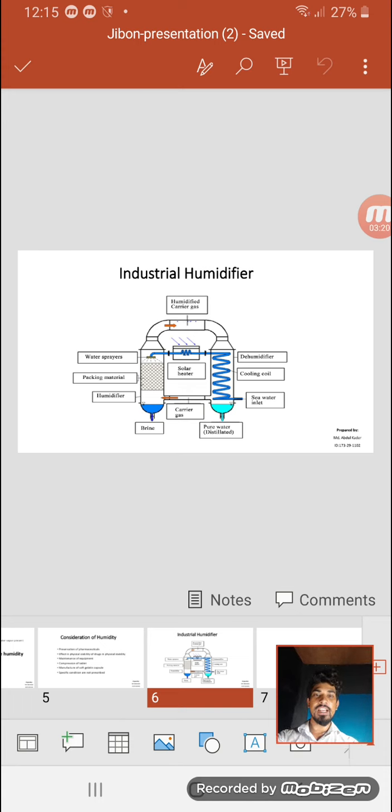And industrial humidifier. How does an industrial humidifier work? A humidifier increases humidity in a single room or in the entire unit connected to an HVAC system to provide humidity to the entire area.